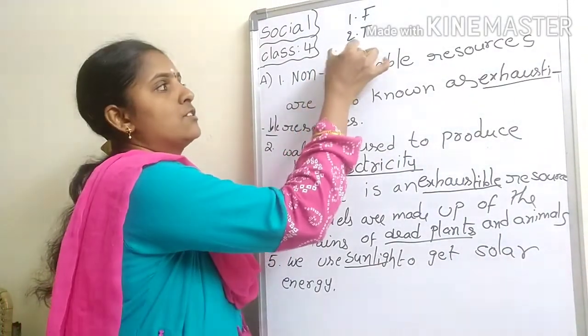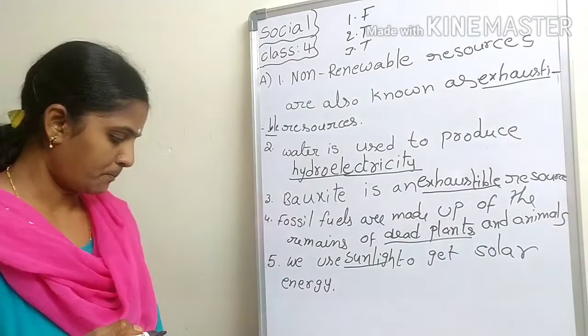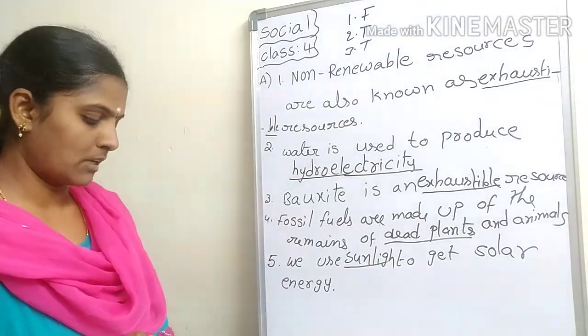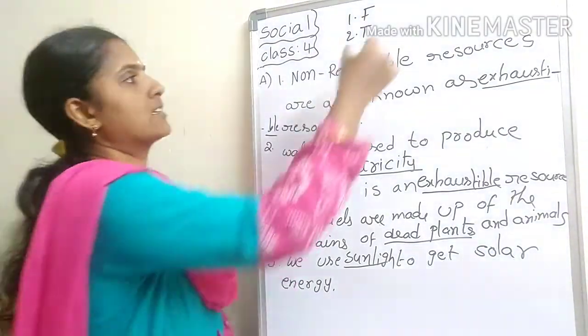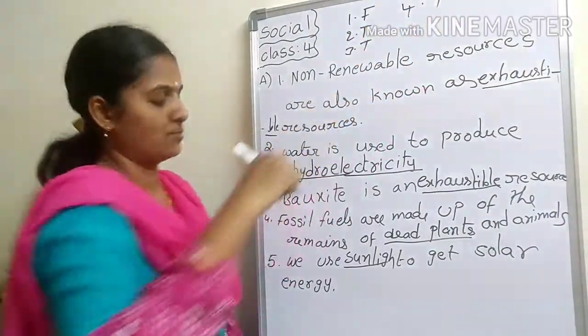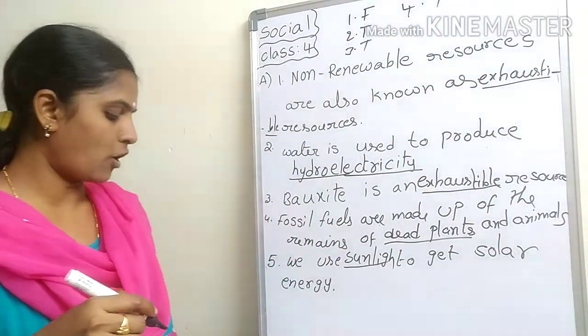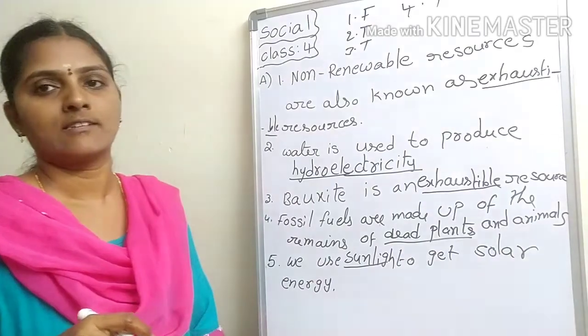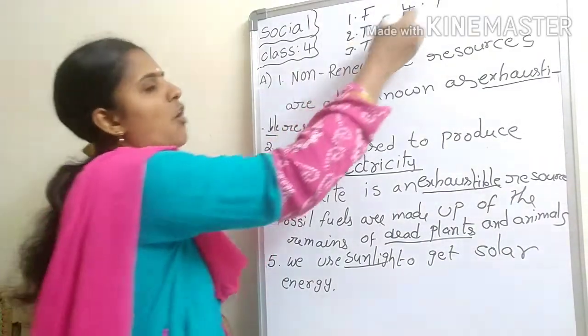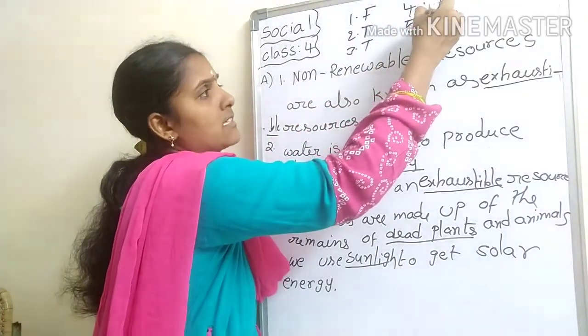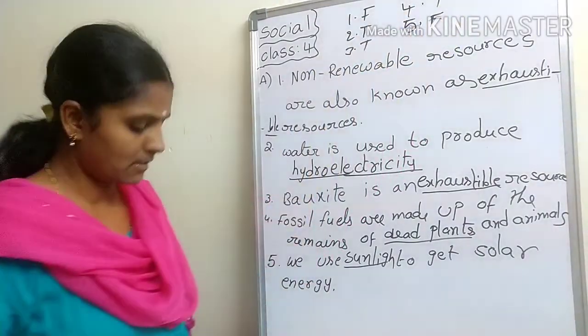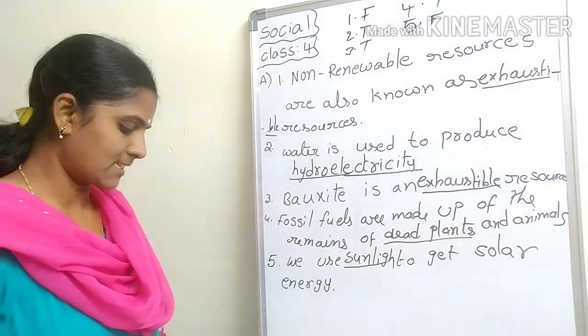Yes, true. Plants make food through the process of photosynthesis. Fourth one is also true. Sunlight is a non-renewable resource. Wrong. Sunlight is a renewable resource. False. Fifth one, false.